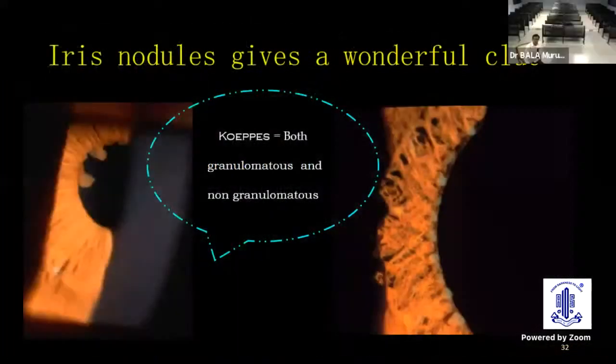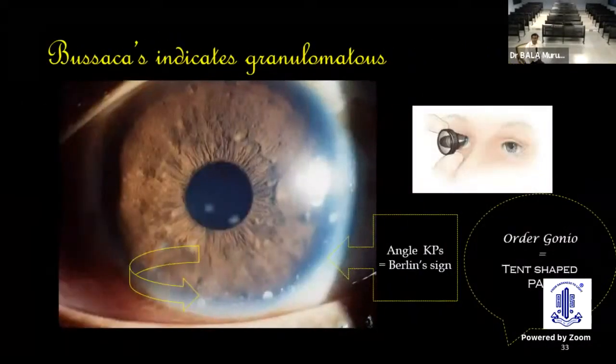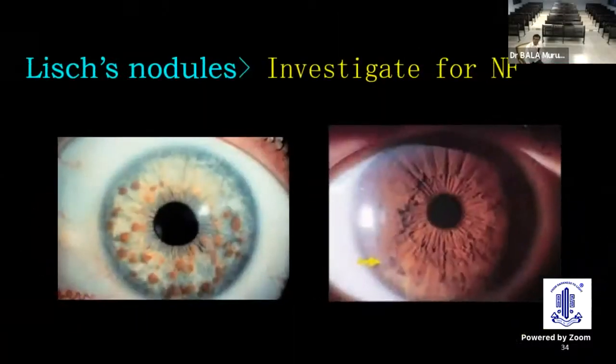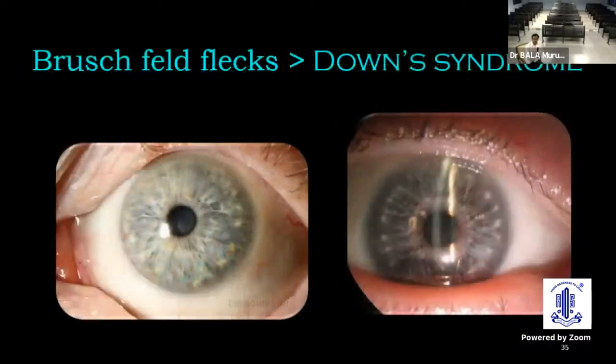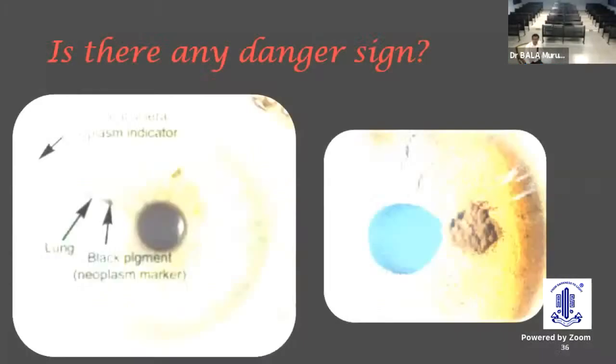So on and so forth. Even the iris nodules give a wonderful clue. Koeppe nodules could be there in both granulomatous and non-granulomatous. Busacca definitely indicates a granulomatous pathology. The angle nodules indicate a sarcoid, and you will be doing a gonioscopy for the PAS. Lisch nodules, you need to investigate for neurofibromatosis. Brushfield's spots give a clue of Down syndrome and not to be mistreated as uveitis.